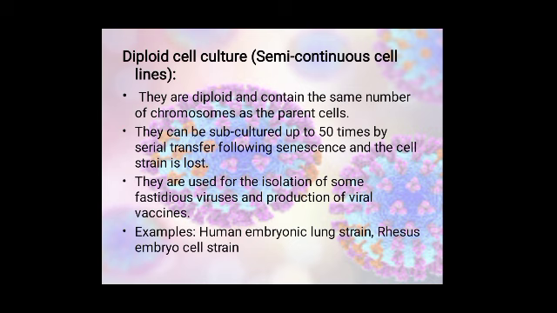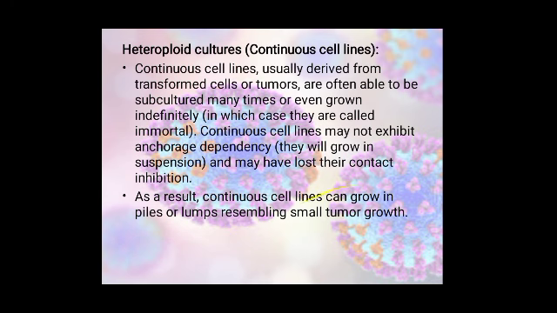Following senescence, the cell strain is lost after 50 times. They are used for the isolation of some fastidious viruses and for the production of viral vaccines. Examples of diploid cell culture include the human embryonic lung strain and rhesus embryo cell strains.